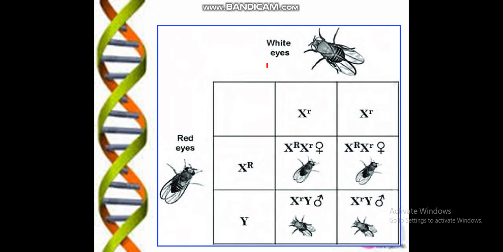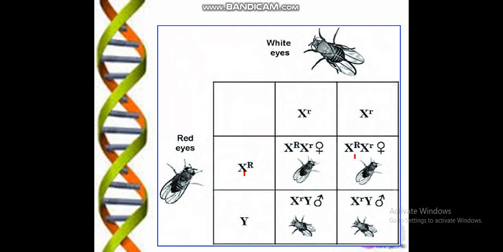So here is the cross between the white-eyed female and the red-eyed male, showing the colors, X with the R. This dominant gene indicates that the male has red eyes, and the Y is without any gene. So here is the female with a pure combination of white-eyed. In the F1 generation you will see that with this cross you will get a carrier female. This female will be red-eyed but the carrier one.